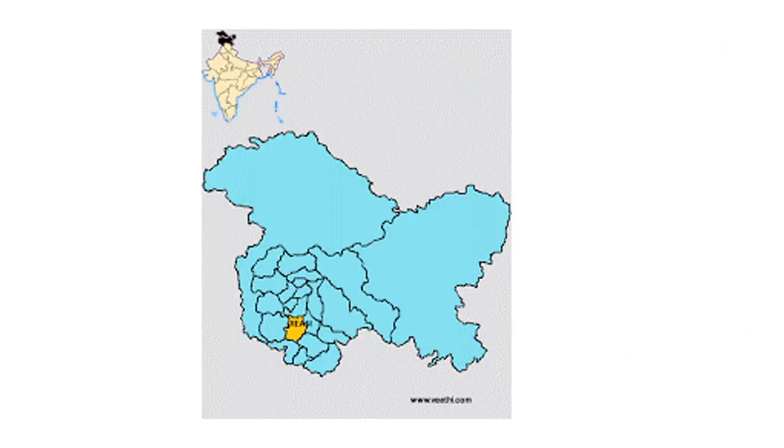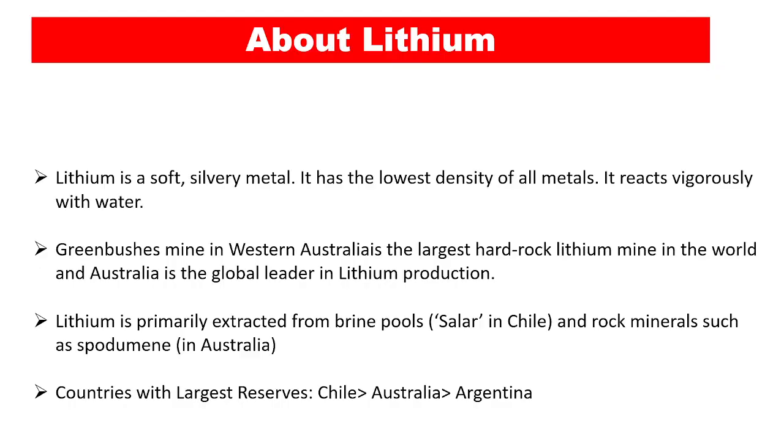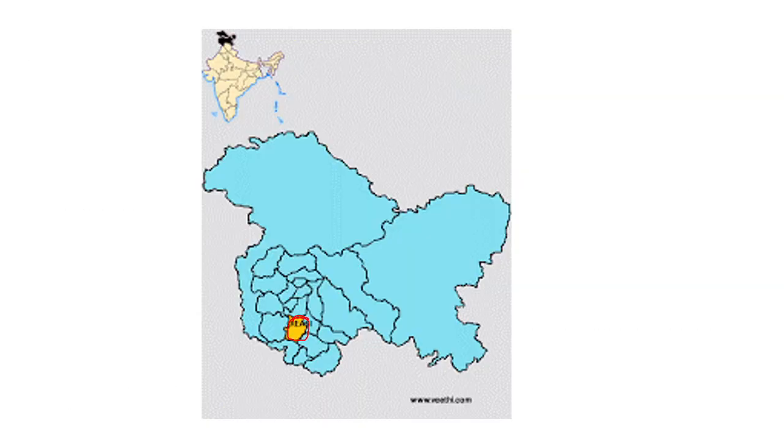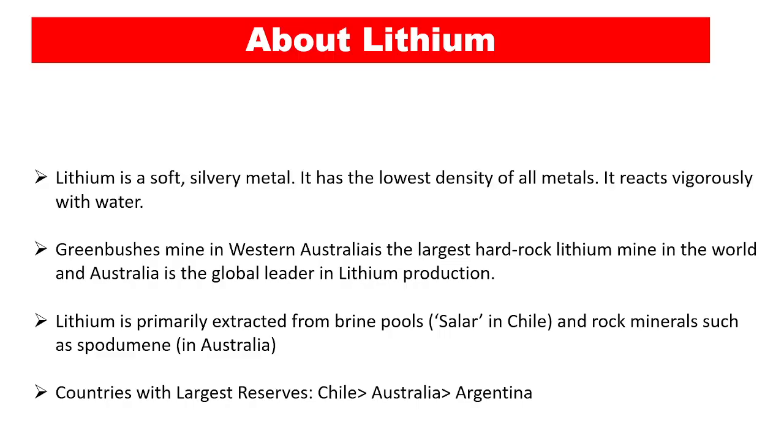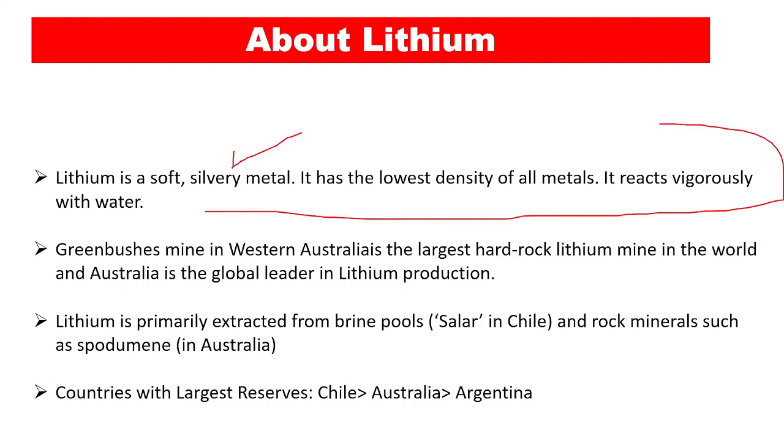So this Reasi district falls in the Jammu and Kashmir Union Territory, which is basically close to the Pakistan area. Now the geostrategic significance, we are also going to talk about it, but before that, what exactly is this lithium? Now lithium is a very soft silvery metal. It has the lowest density of all metals and it reacts vigorously with water.